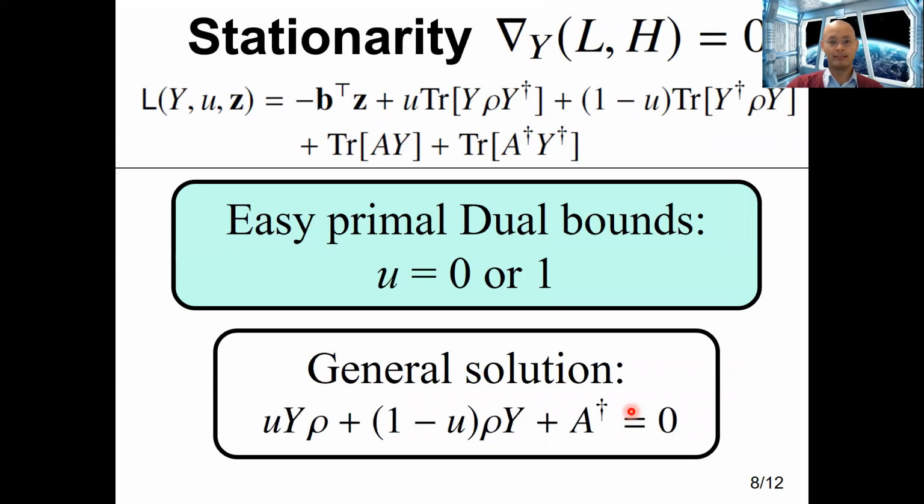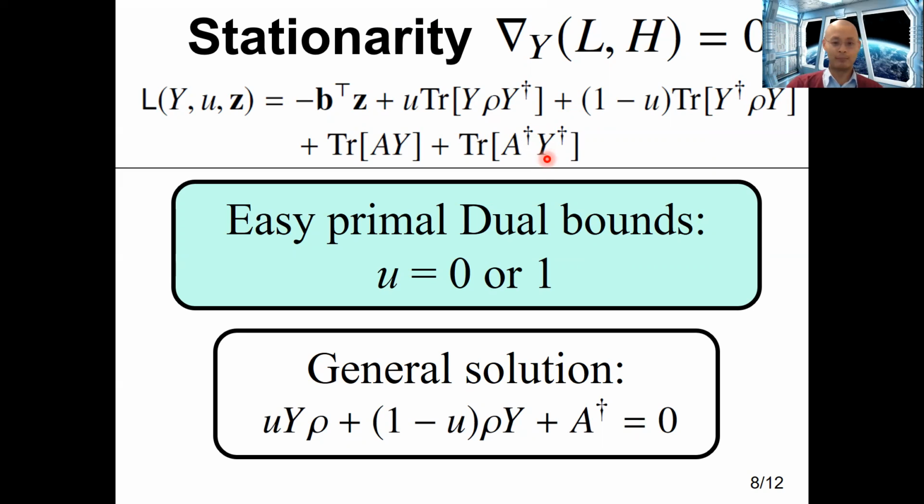So what is most important is this stationarity condition, which basically says that the derivative of the Lagrangian is equal to 0. For us, the Lagrangian can be written as follows. It has some linear component and has some quadratic components. These quadratic components arise from the quadratic constraints that I was telling you about. And to show that the derivative is equal to 0, we need to show that it's 0 in all matrix-valued directions. So this derivative over here is really taking the Fréchet derivative, a generalized derivative. So at this point, we have two approaches.